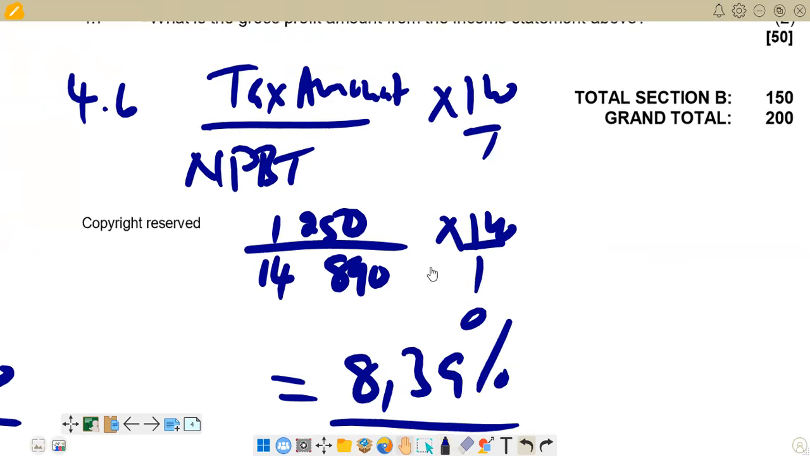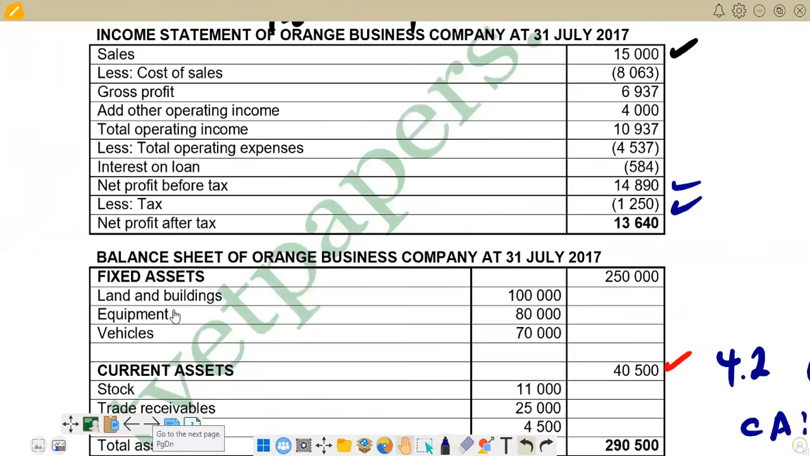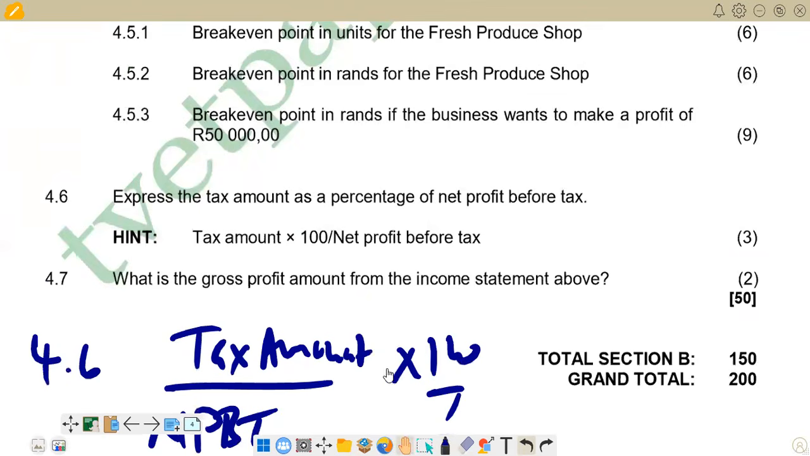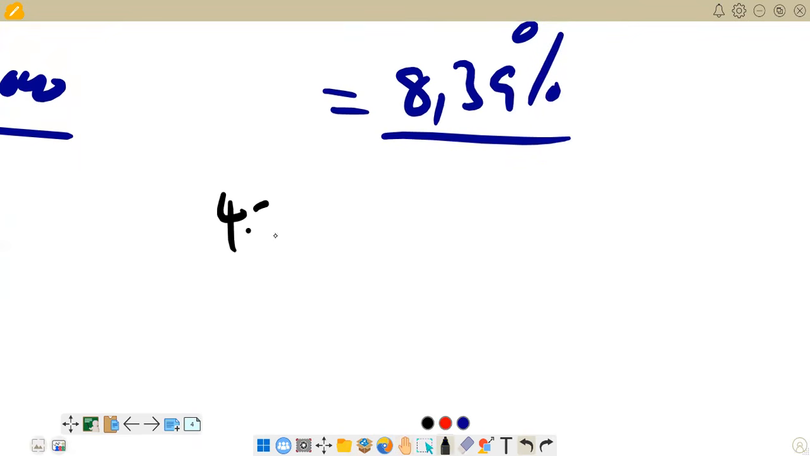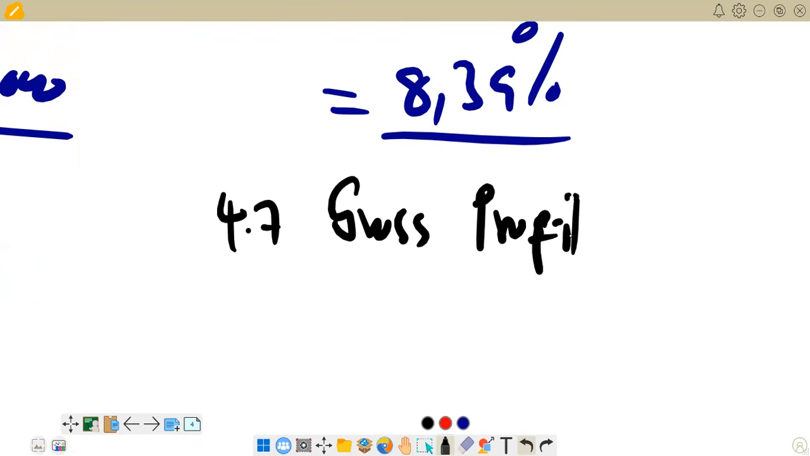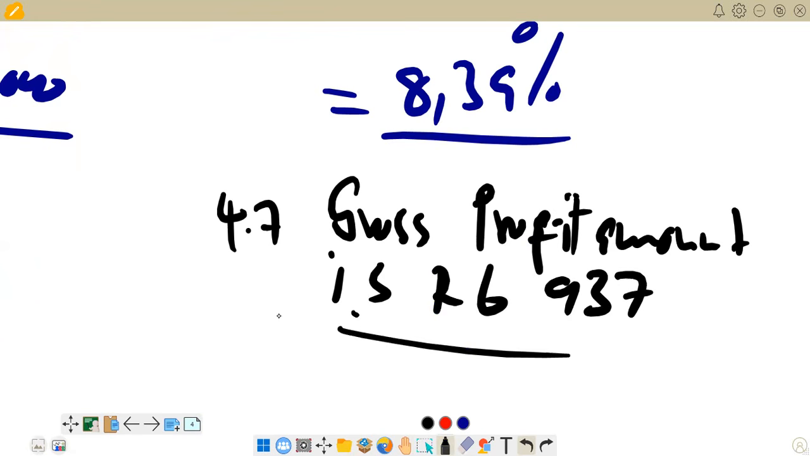And then I think we've got the last one on that question. What is the gross profit amount from the income statement above? We can go and check the gross profit amount that we have. It's here, 6,937. As simple as that. You just take it as it is. So it's 4.7, and the gross profit amount is 6,937. So this marks the end of this question.